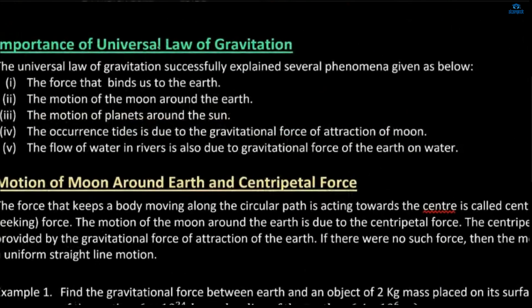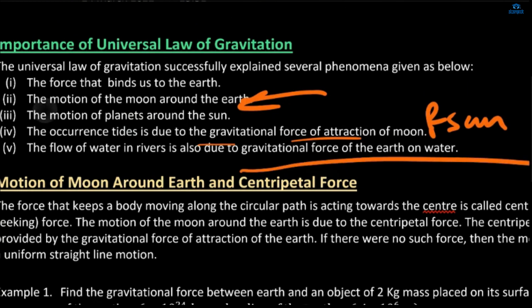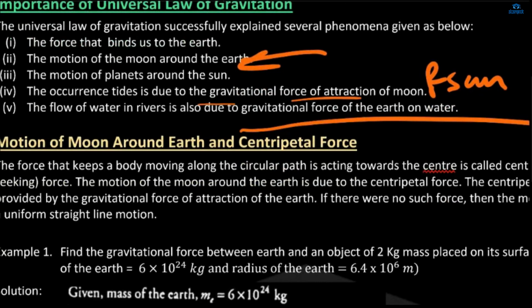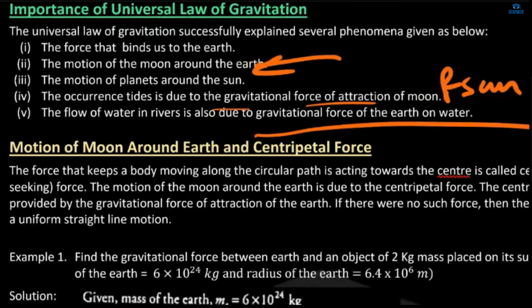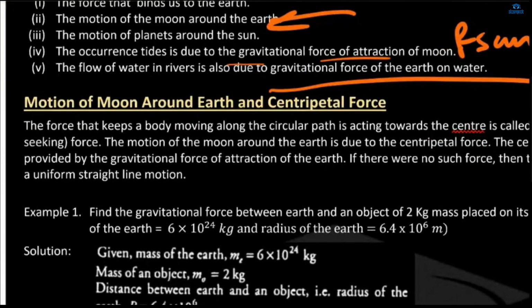The force that binds us to the earth is due to the gravitational force. The motion of the moon around the earth is due to the gravitational force. The motion of planets around the sun is due to the gravitational force. The occurrence of tides is due to the gravitational force of attraction of moon and sun. The flow of water in rivers is also due to the gravitational force of the earth on water. Okay, the earth applies gravitational force, that is why waves keep rising and water keeps flowing.